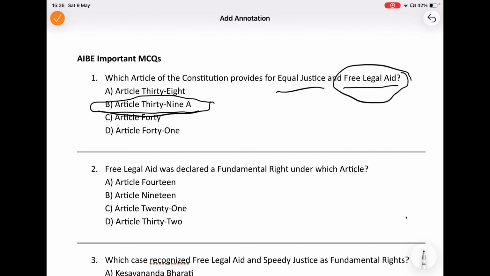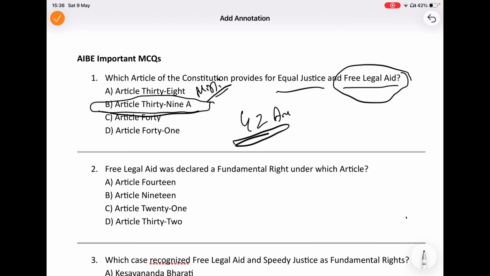And also remember, this article was added through the 42nd Amendment. This amendment is also called the mini constitution. So here the answer is, as we already discussed, Article 39A.